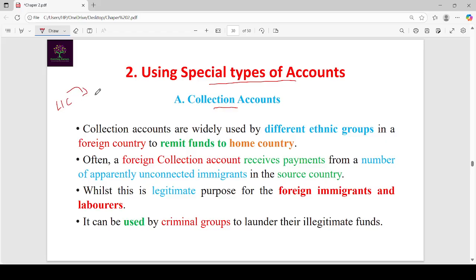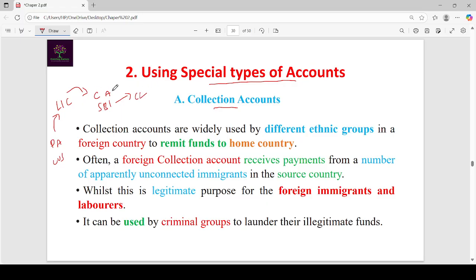LIC has a collection account in SBI Bank. LIC receives premium amount from all its customers. Those premium amounts are deposited in the collection account of SBI. Whenever that amount is required, whenever claims are received, this amount is withdrawn and given to claimants.